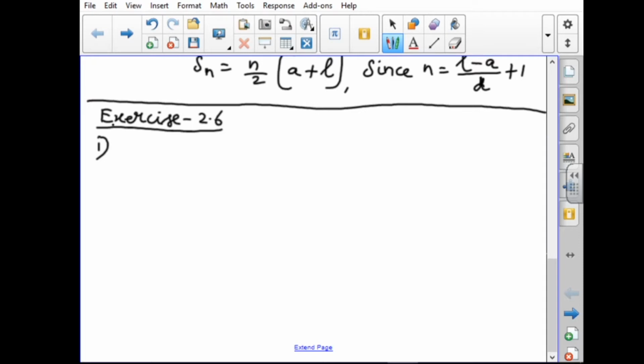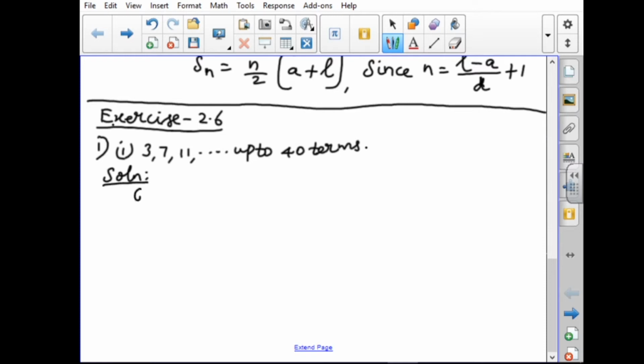The first one is 3, 7, 11, etc., up to 40 terms. This is the first subdivision. Okay, now we are going to see the solution.